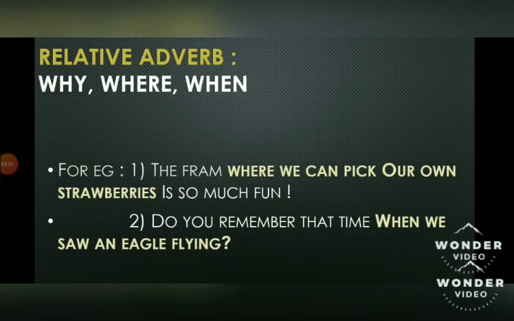I hope you remember, dear children, that I had told you the number of verbs in the sentence will represent the number of clauses in the sentence. For example, in this first sentence you will see that pick is one verb and is another verb. That means there are two clauses in the sentence. So the farm is so much fun is a main clause, and where we can pick our own strawberries is the adjective clause.